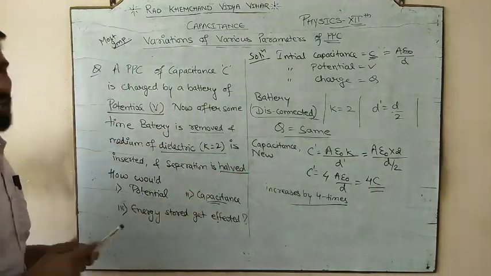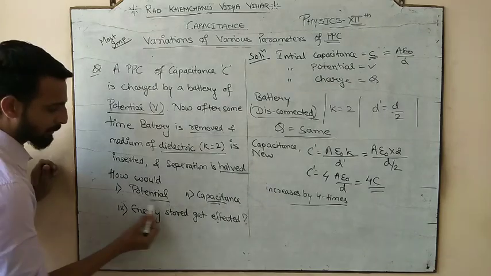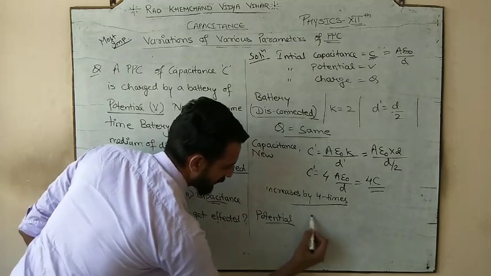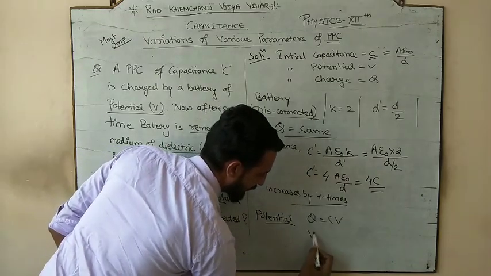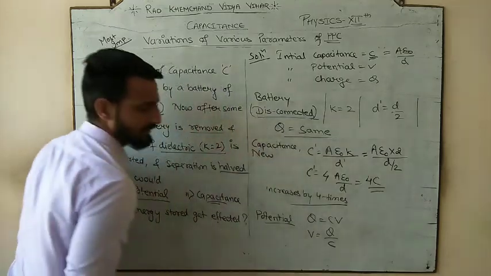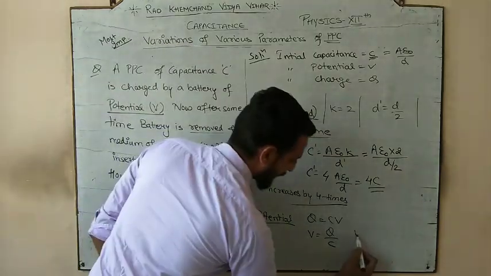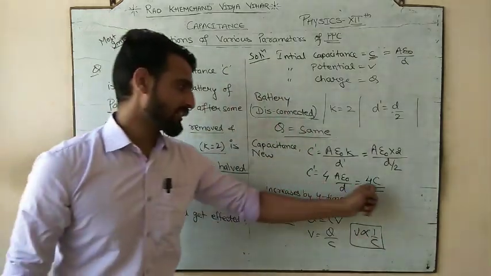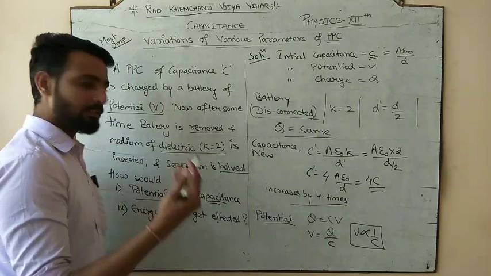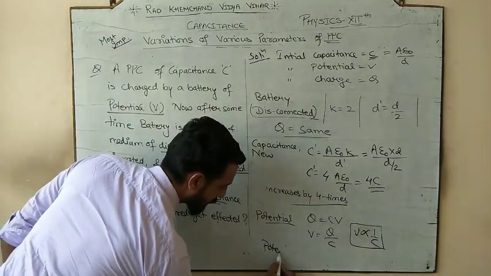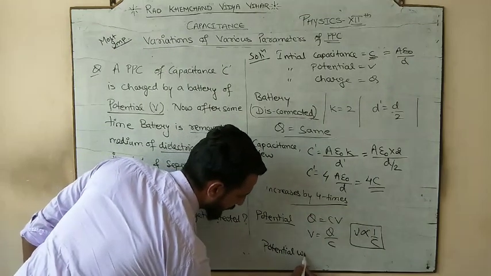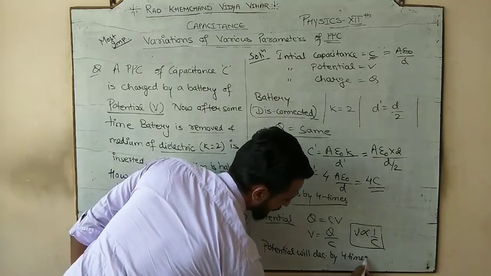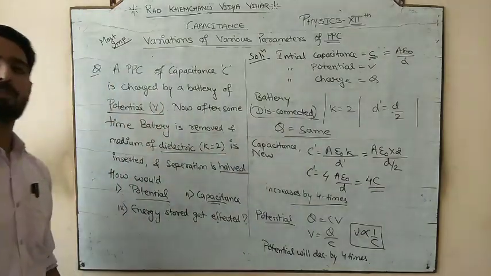In a similar manner, after the capacitance we have the potential. So we will discuss the potential. Since we know that Q is equal to CV, so V is equal to Q by C. Q is constant. That's why potential is inversely proportional to capacitance. And since capacitance increases by 4 times, therefore potential will decrease by 4 times. Got the answer? Rest of the technique वैसे ही है जैसे हम लोग numerical कर रहे थे.